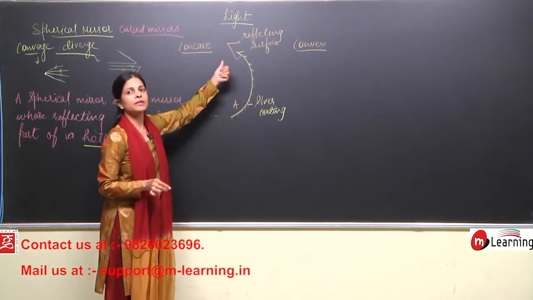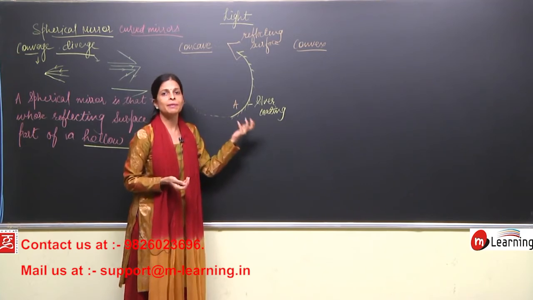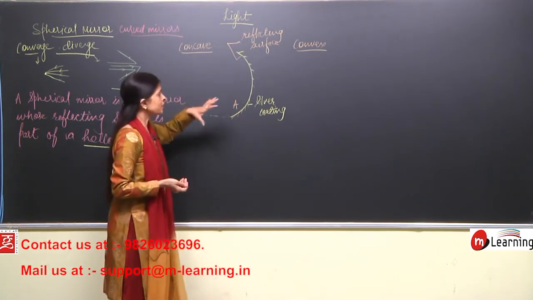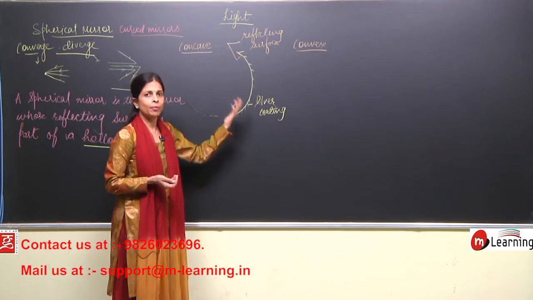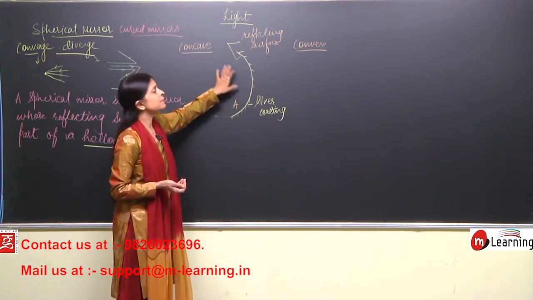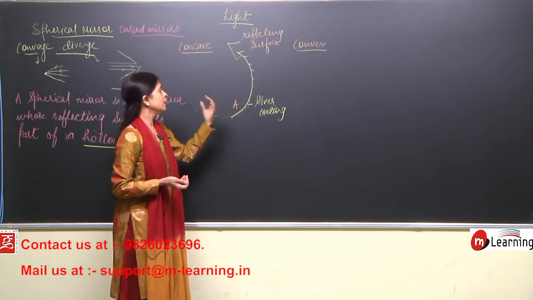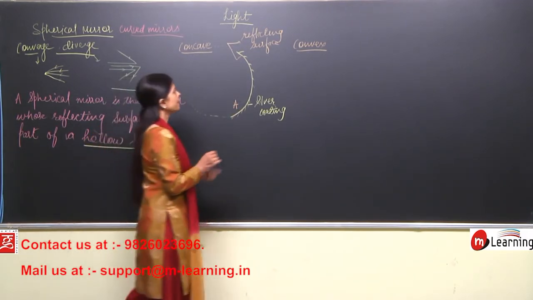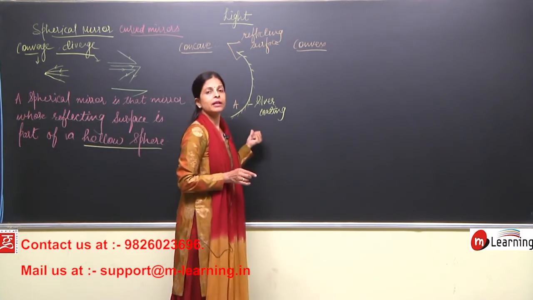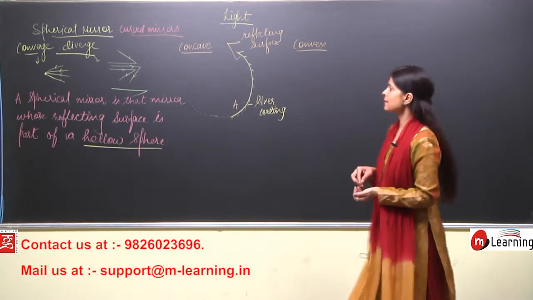Right, this A part is the reflecting surface and the B part is silver coated, it is coated by silver, right. So reflection cannot take place by the silver coated surface, definitely it will take place by the opposite part. So reflection takes place from the concave part, from the bent part, from the inward part, and so this kind of mirror is known as a concave mirror, right. So now this is the concave side. Now we will be talking about the convex mirror.